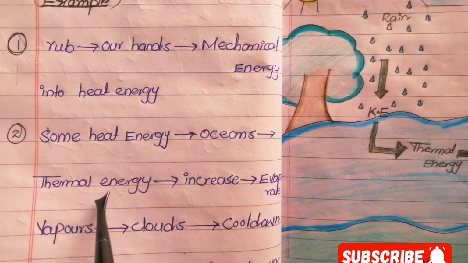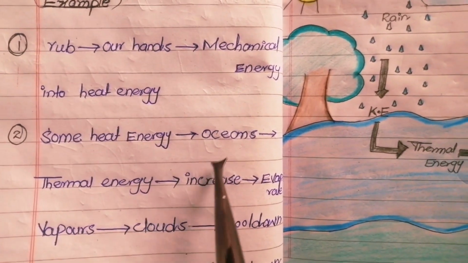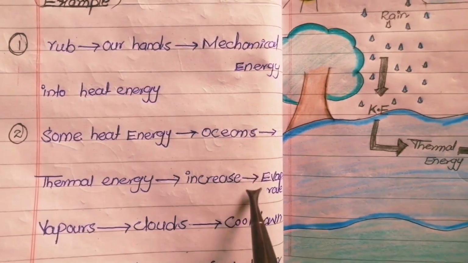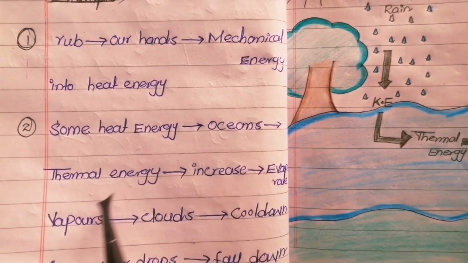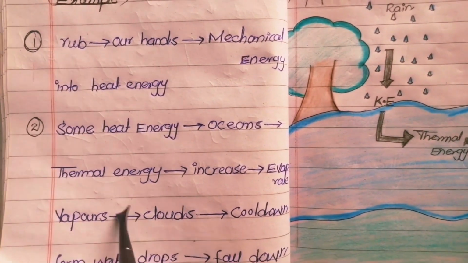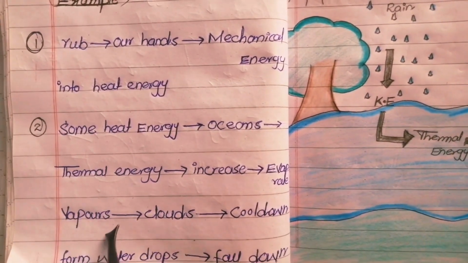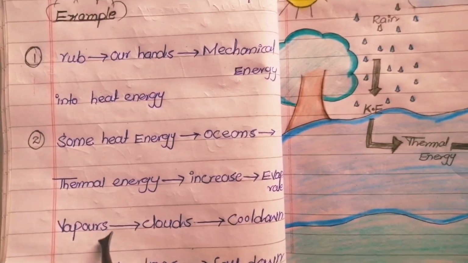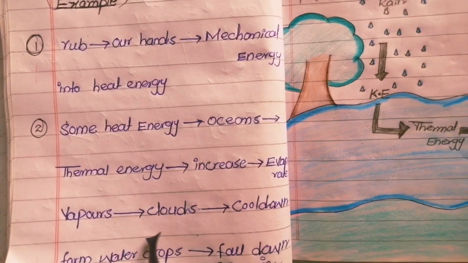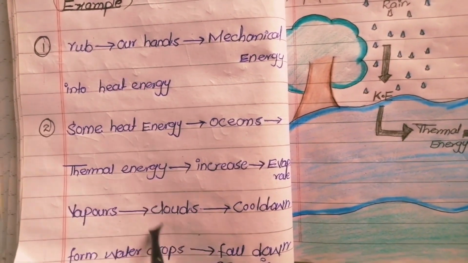When thermal energy in the oceans increases, it causes the water to evaporate. Then water evaporates from the surface in the form of vapors. So these water vapors move into the clouds.